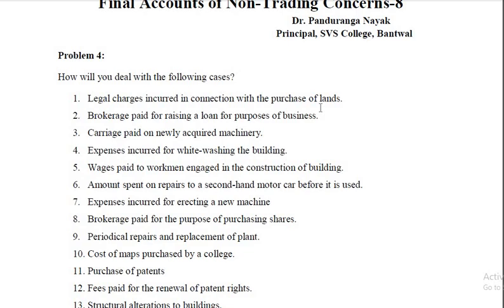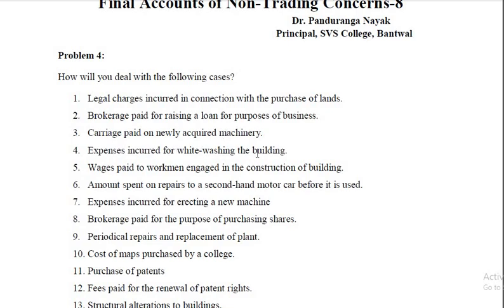You don't purchase the machinery very often unless you are a dealer in machinery. If you are a dealer in machinery, carriage paid on any machinery, that is taken as revenue expenditure. But here, unless otherwise specified, you are not considered to be a dealer in machinery. It's an asset. So carriage paid on machinery acquired is a capital expenditure, should be added to the machinery only.